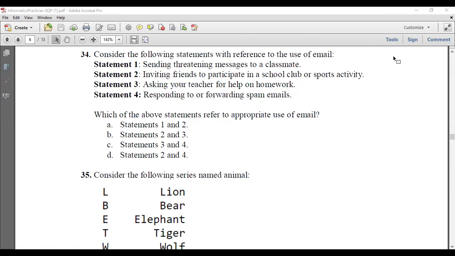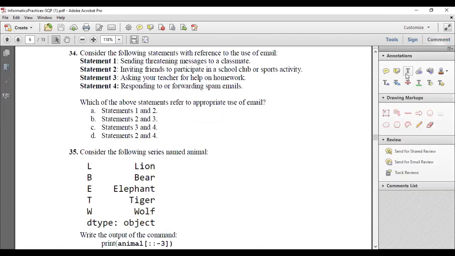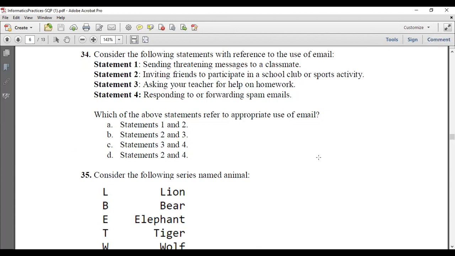Question number 34. Consider the following statements with reference to the use of email. Statement 1: sending threatening messages to a classmate. Statement 2: inviting friends to participate in a school club or sports activity.